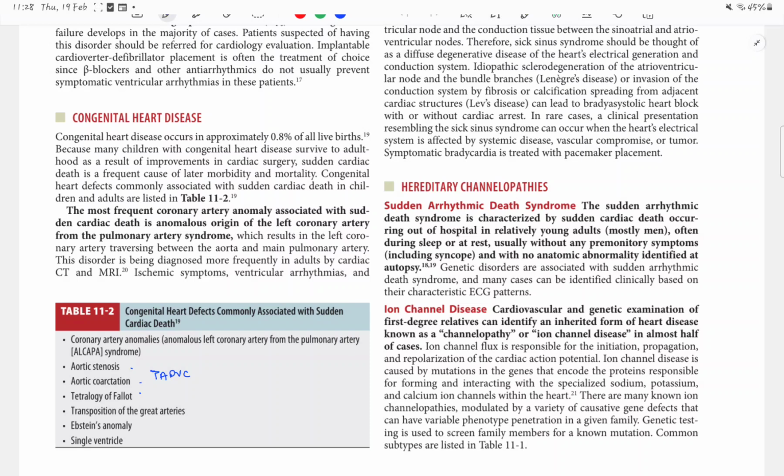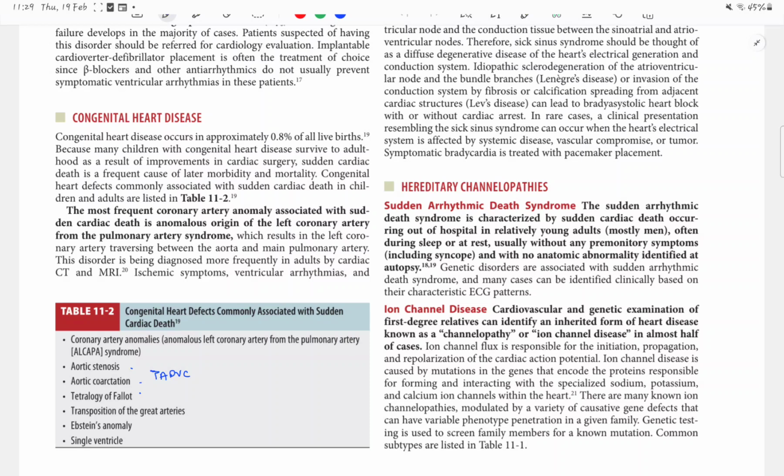That to a young adult man. I'm not talking about old people here. And when you postmortem it, there is no anatomical abnormality. Second is ion channel disease. Cardiovascular and genetic examination of first degree relatives can identify an inherited form of heart disease, which is channelopathy or ion channel disease. Next is Brugada syndrome.